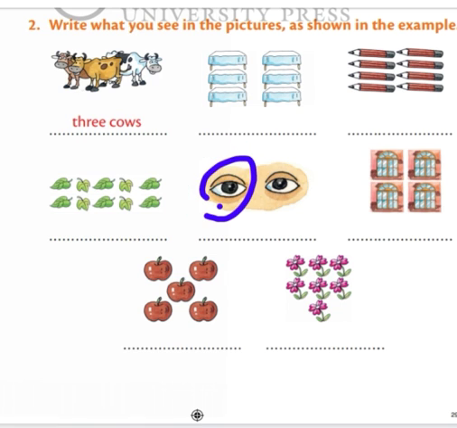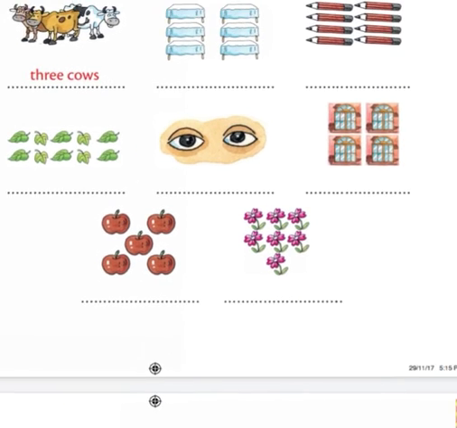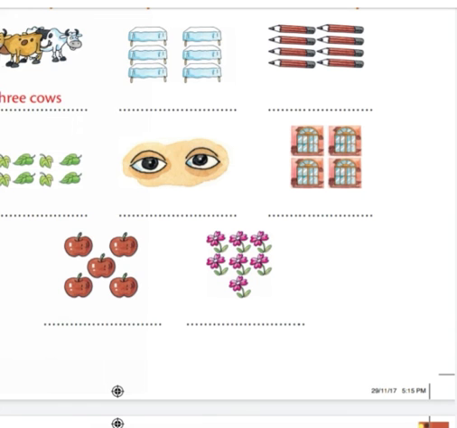And what is this? This is one eye. How many eyes are there? 2 eyes. So you have to write there 2 eyes, like this. Okay, then what is this? This is a window. How many windows are there? There are 4 windows. So you have to write there 4 windows.